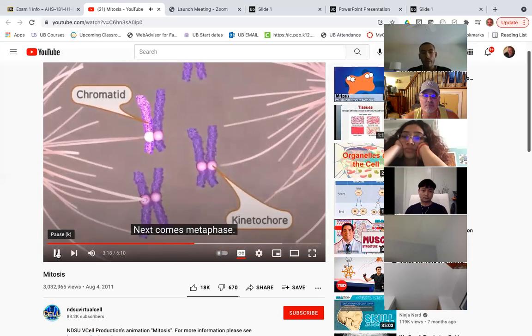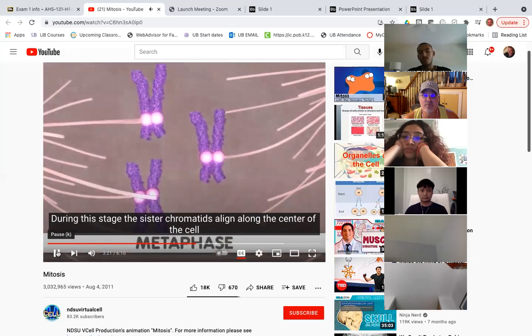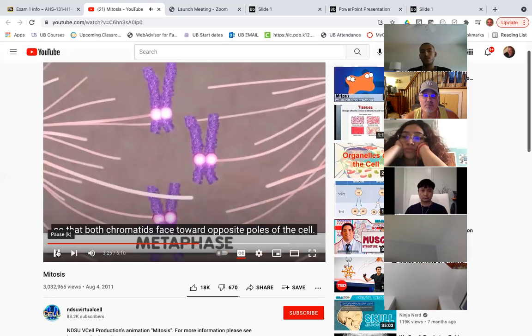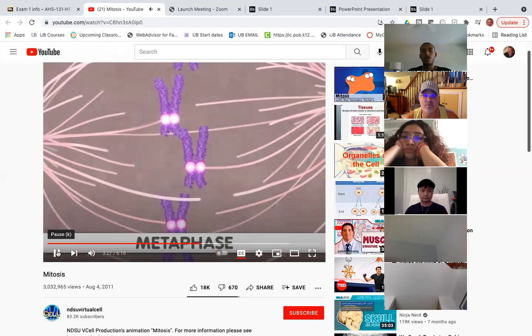Next comes metaphase. During this stage, the sister chromatids align along the center of the cell so that both chromatids face toward opposite poles of the cell. Just remember the M in metaphase for middle. That's an easy way to remember it.